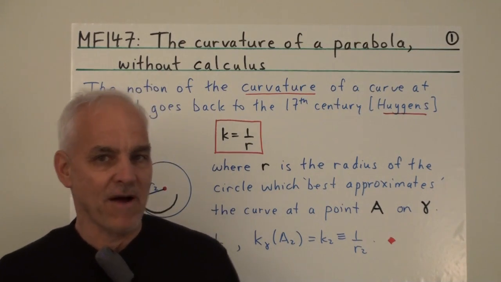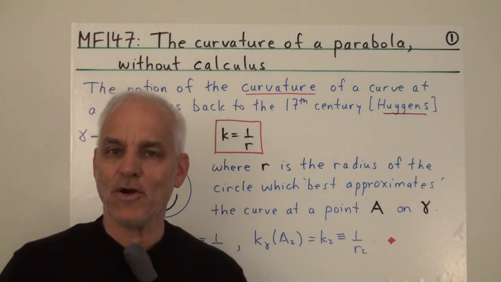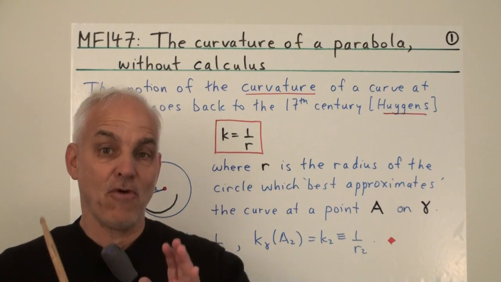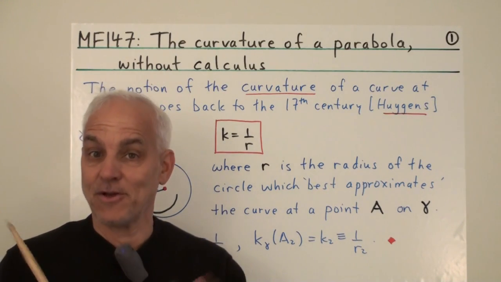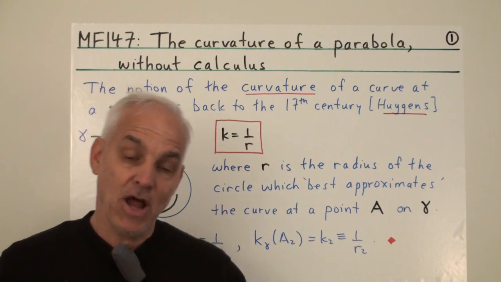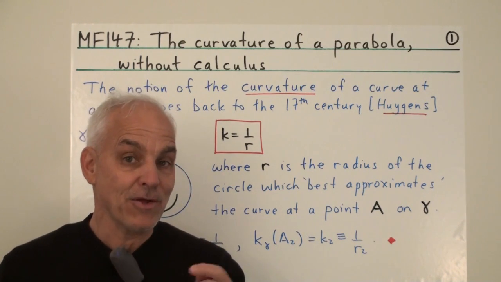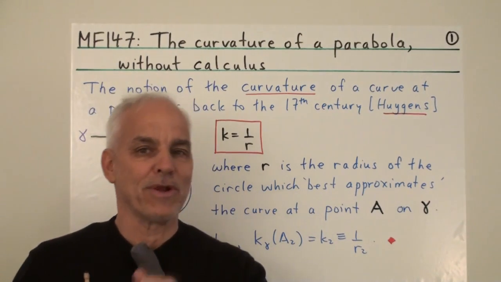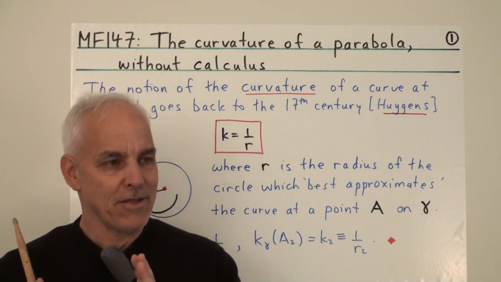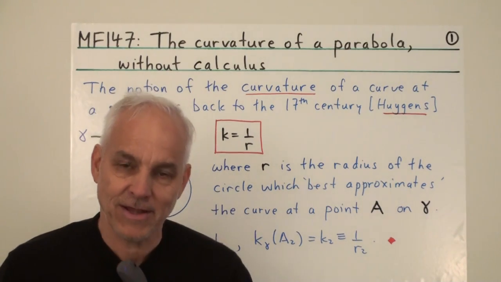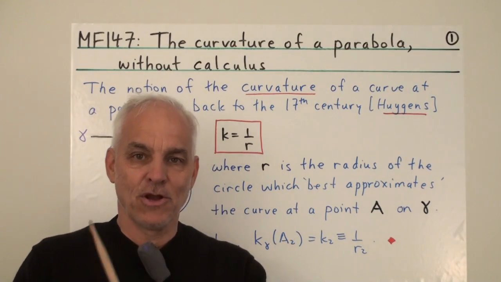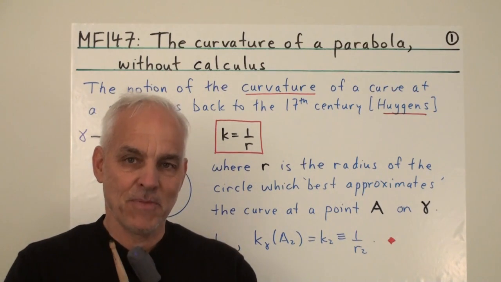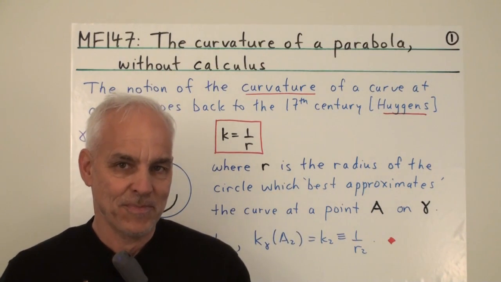Today we're going to have a little bit of fun working out what the curvature of a parabola might be. We're actually going to get a very explicit formula for it, which is basically a classical well-known formula. But the novelty is that we're going to do it without any calculus, without any differential geometry, without any angles or real numbers. So yet another small piece of evidence that it is possible to do mathematics completely correctly, algebraically, logically, without any infinite processes.